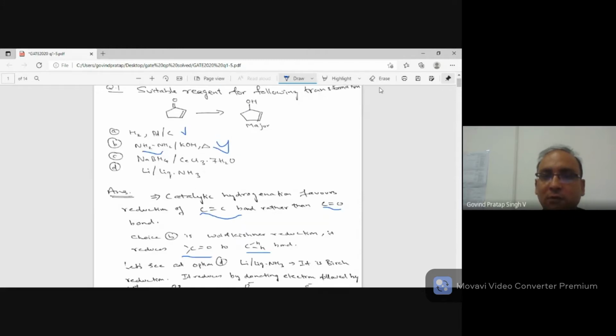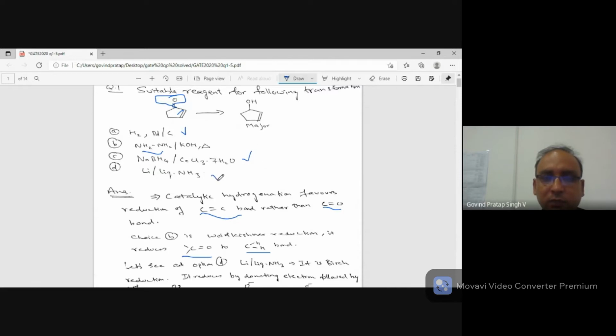So if you carry out this reaction on this reactant using choice B, the C double bond O will not become OH, it will become CH2. This ring will be saturated and this double bond will remain. So this carbon gets saturated, becoming CH2. And choice C is the answer, which we'll do later.